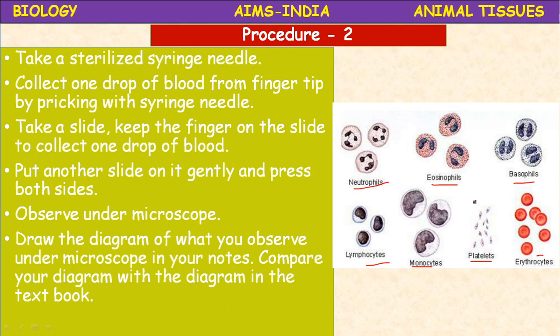So different types of cells are present in the blood. It is a tissue. Okay, what is a tissue? A tissue is a group of cells which are similar in origin and perform similar function. Shall we proceed, children? Yes.